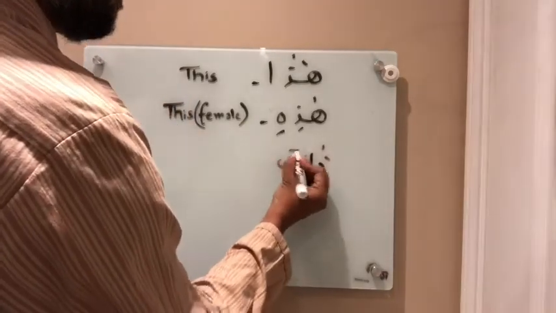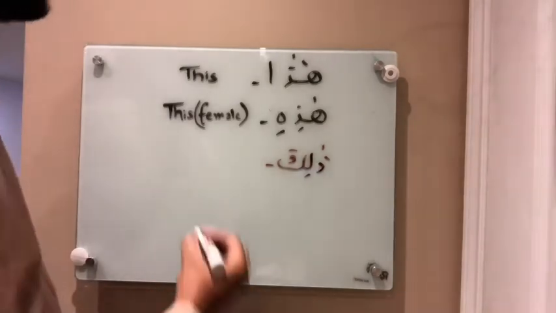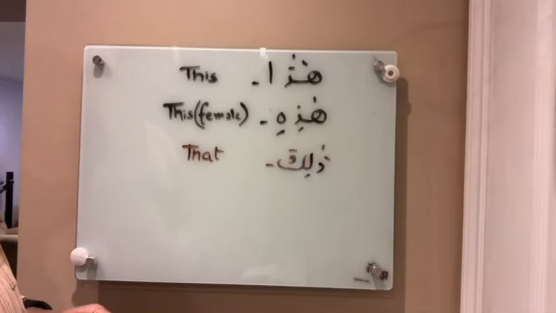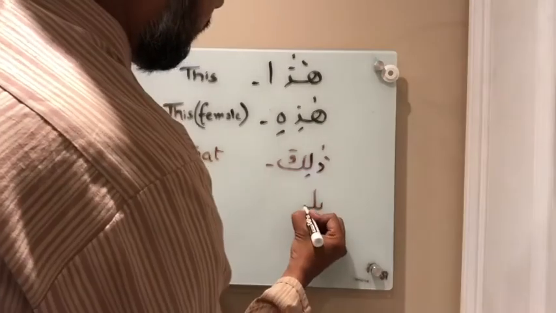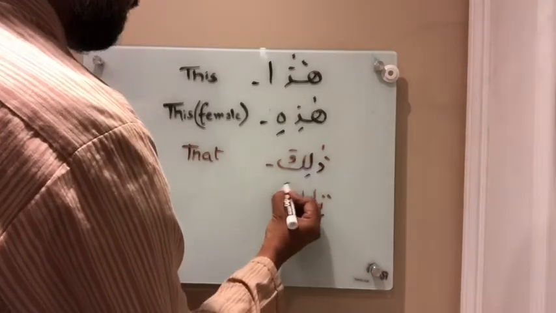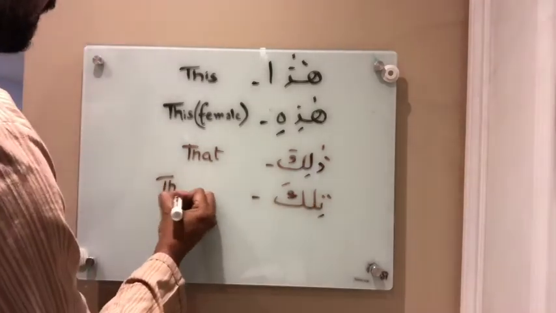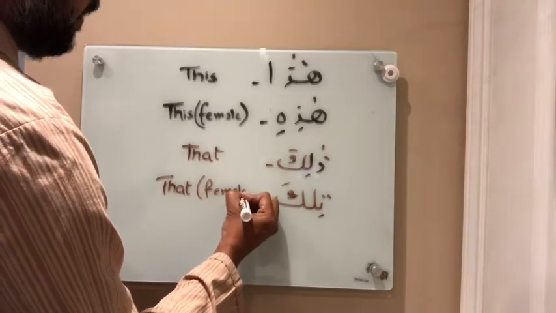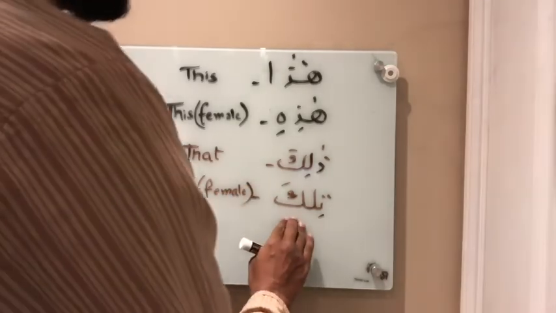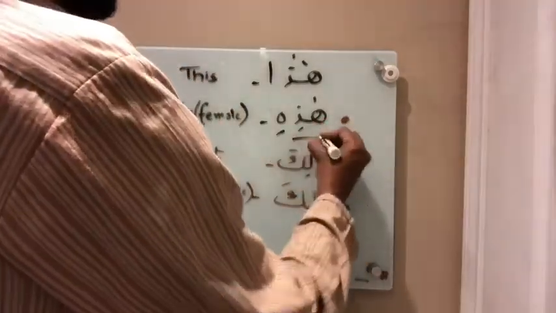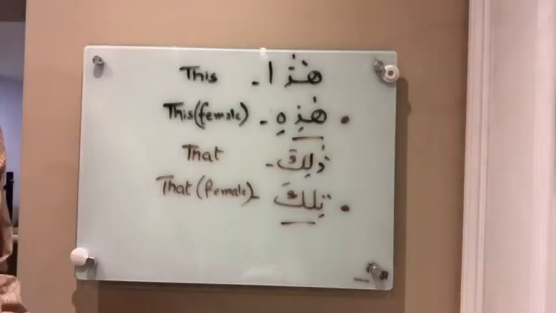Okay. So like dhalika, which we know means that, similar to dhalika is tilka. Tilka means that, but it's female. Tilka hududullah. We'll go through the exercise examples of tilka and hazihi, but these are new ones, right? Hazihi, tilka.